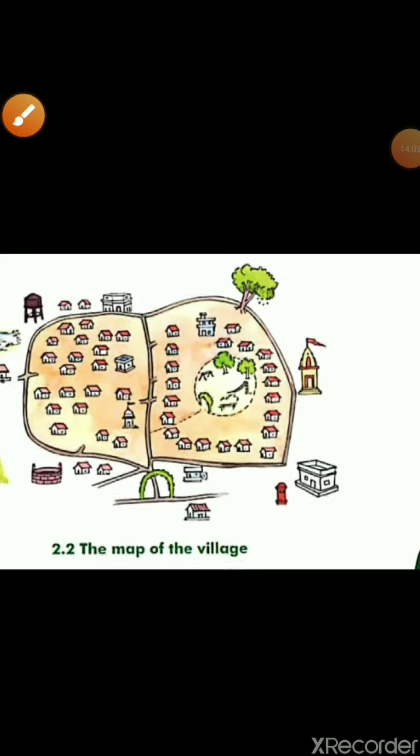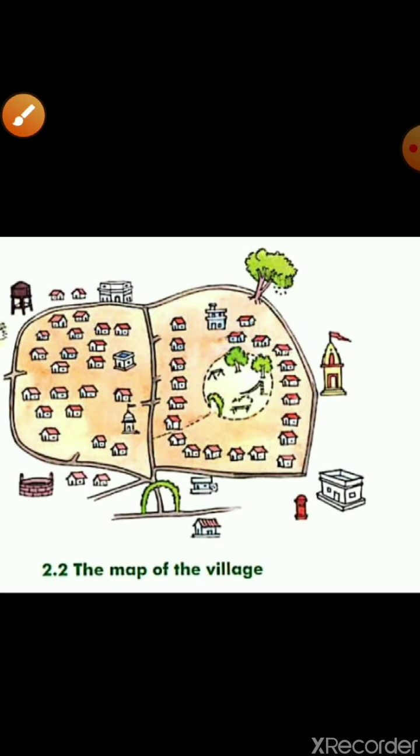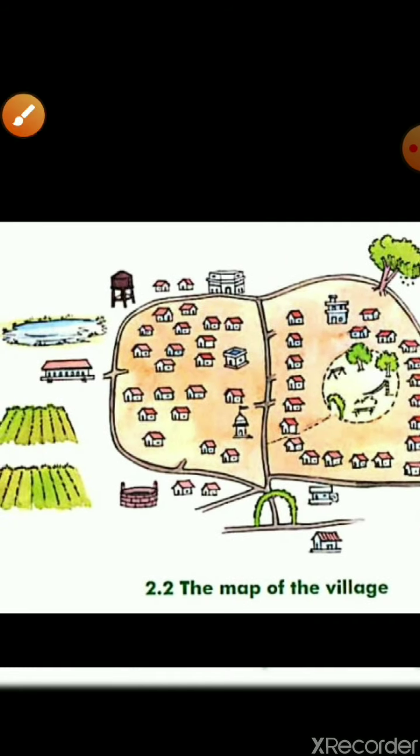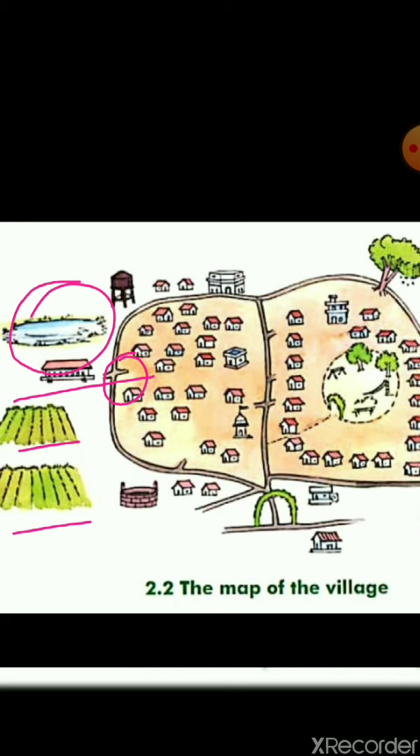Okay students, now what can you see over here? You can see the map of the village. In this map what can you see? You can see the farm over here, right? This is the road, the area from where the bus can go easily, right? This is the river area. Okay, and this is the area where all houses can be seen. Here a tree can be seen, here also houses can be seen. At the outside of the village a well can be seen.